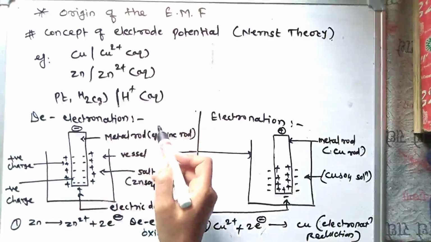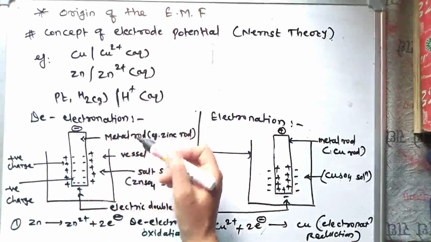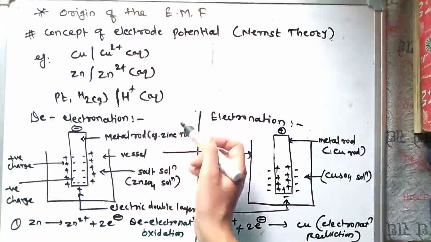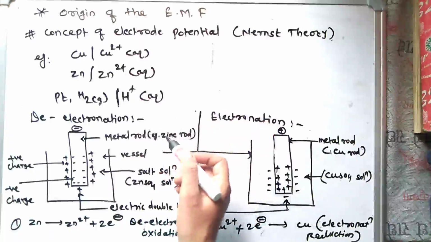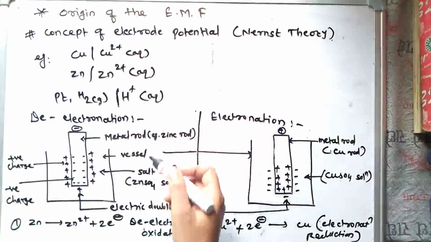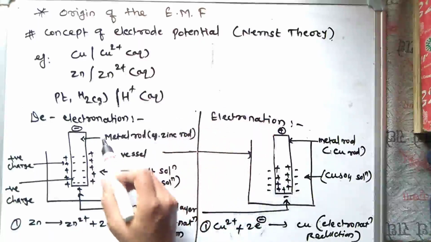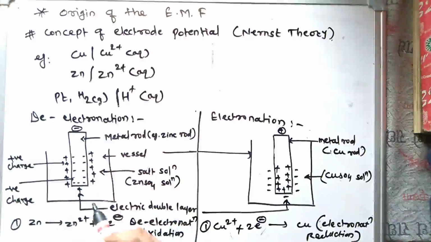This Nernst theory can explain the liberation or acceptance of electrons due to the electronation and de-electronation processes which occur at the electrodes. Let me see the first, the de-electronation method. In this method, the metal is regarded as an assembly of metal ions and free electrons.